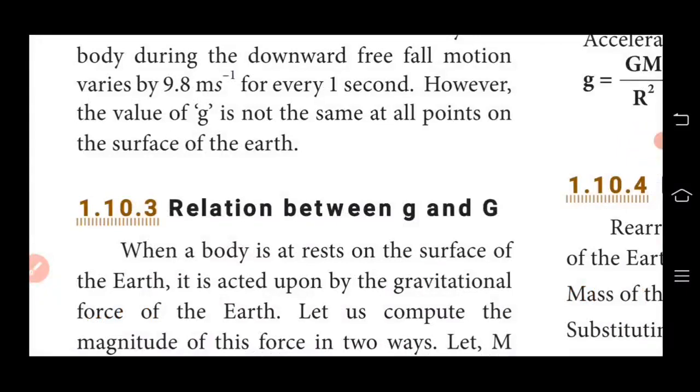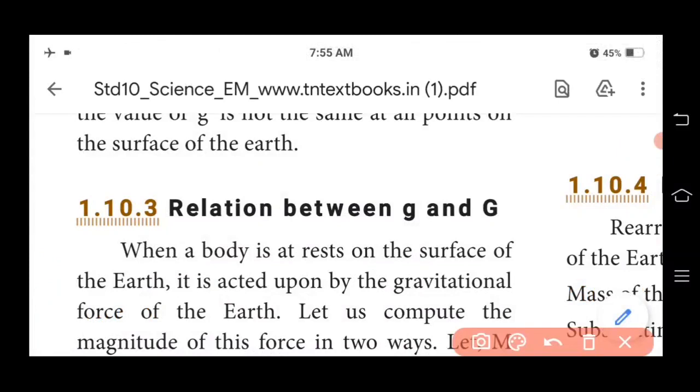Our next topic is the relation between small g and capital G. We know what small g is: acceleration due to gravity. Here they mentioned capital G. What is meant by capital G? That we are going to see in this topic.